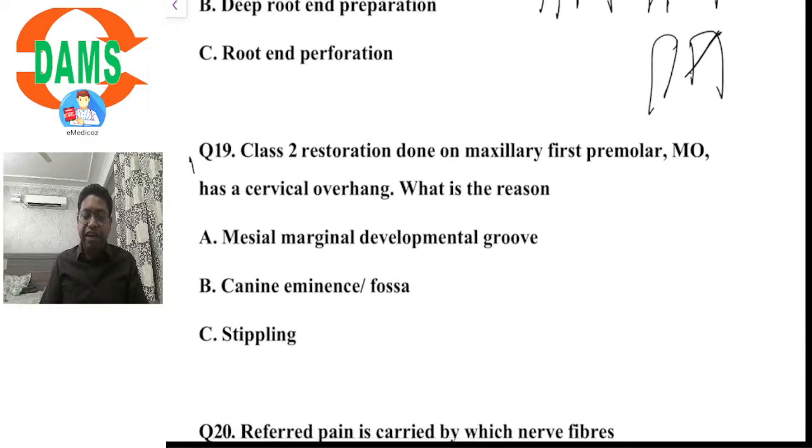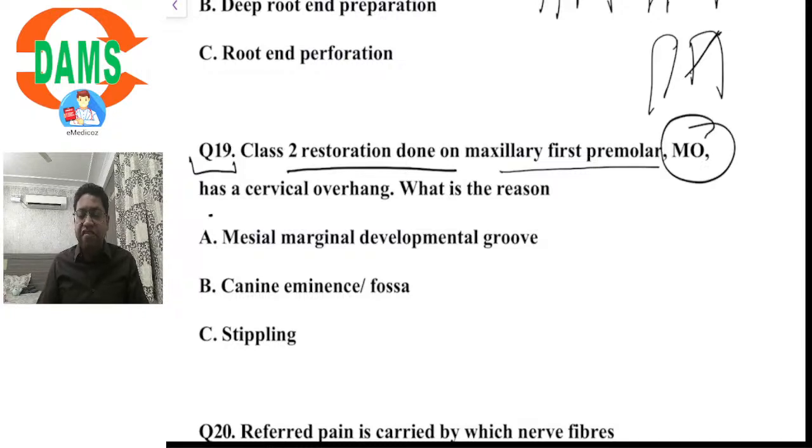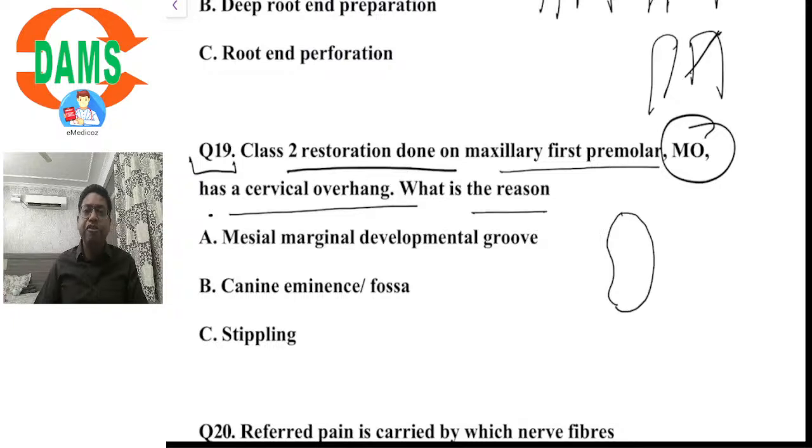Coming over to question number 19. A class 2 restoration was done on a maxillary first premolar. A mesioocclusal class 2 restoration was given. It has a cervical overhang. What is the reason for this? The mesial marginal developmental groove, canine eminence or fossa, or stippling. See, if we look at the surface of the maxillary first premolar in a cross section, it is somewhat kidney bean shaped. The mesial side, the distal side, the buccal, and the palatal side, the maxillary first premolar has a characteristic shape.